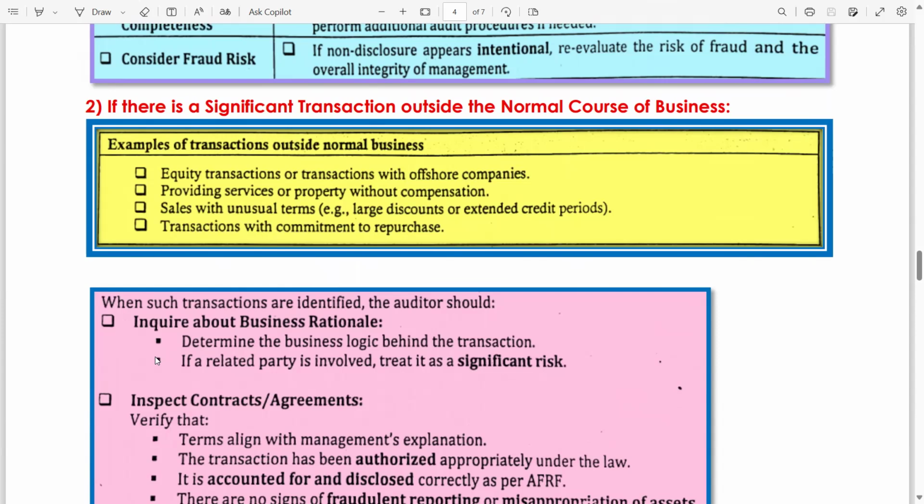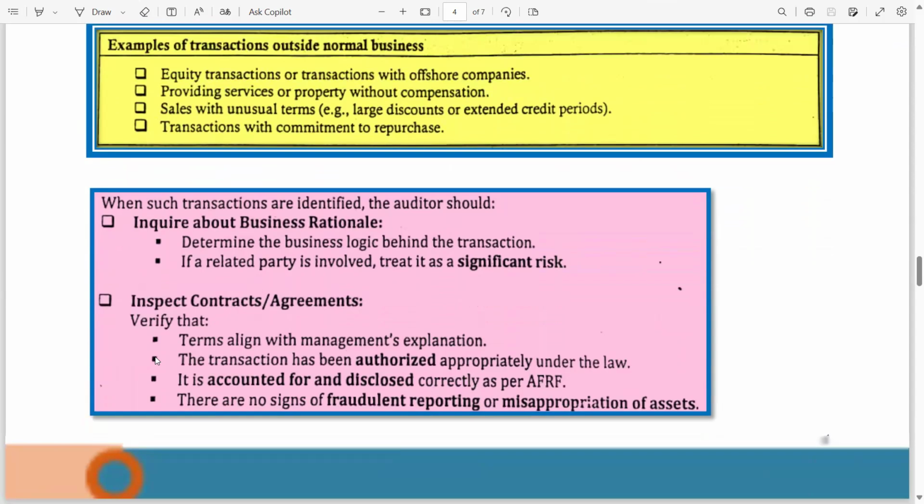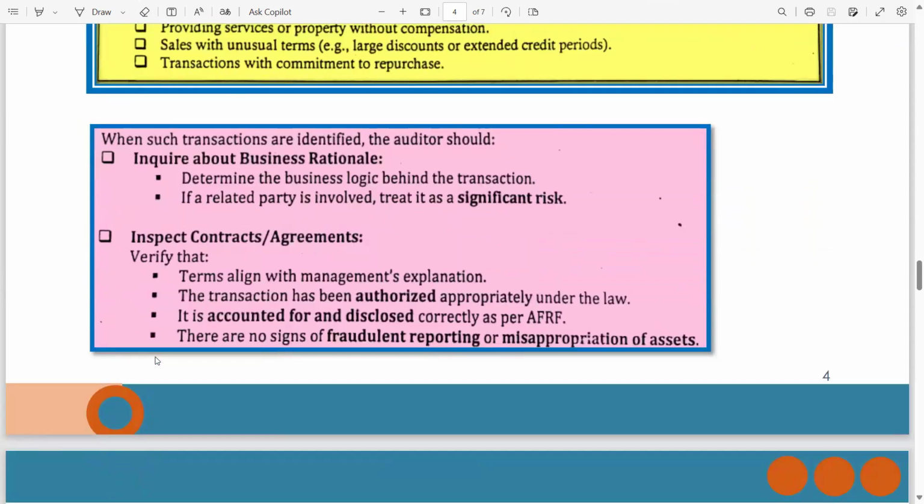credit period. Transactions with commitment to repurchase. If you are selling anything and there is a repurchase agreement, it means it's not a sale. So why these transactions? Maybe you need a loan and you declared it as a sale, but you still have the intention to repurchase it once you are in a better financial position.